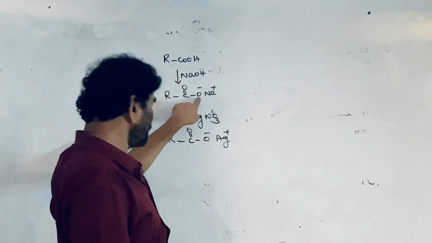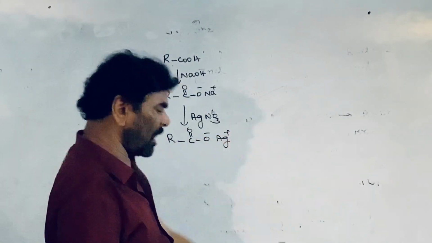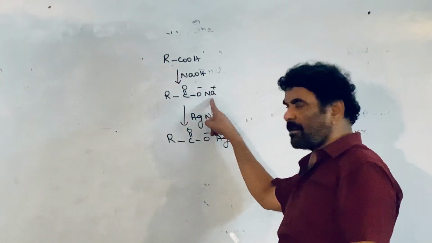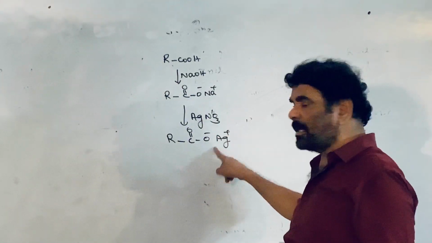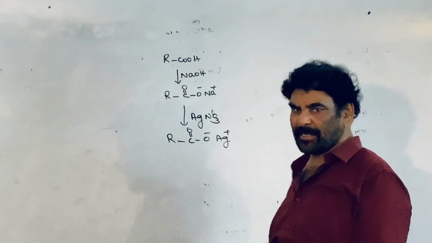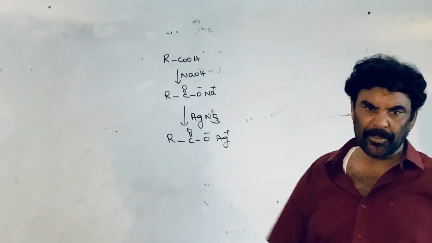So the sodium salt is converted to the silver salt of carboxylic acid through the solubility product phenomenon. This is the soluble salt, this is the insoluble salt; the solubility product is very low for the silver salt of carboxylic acid, so it is insoluble and precipitated.